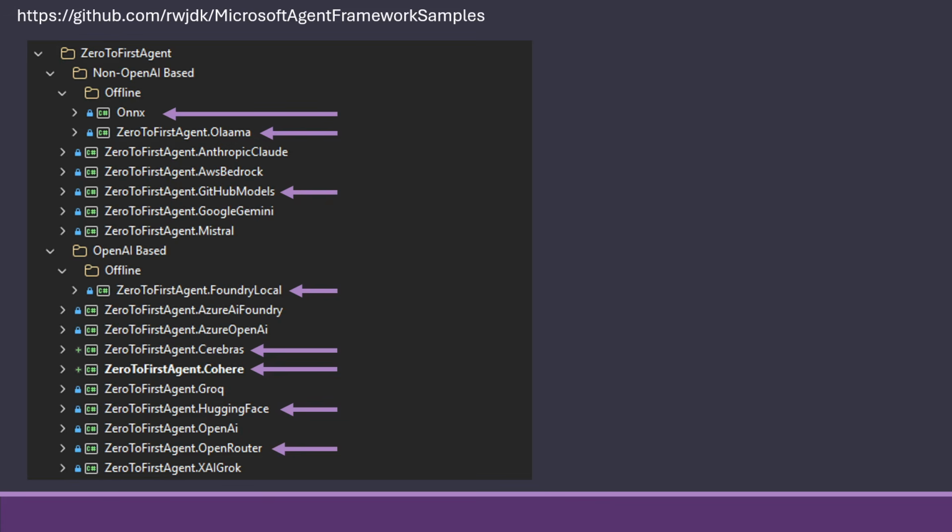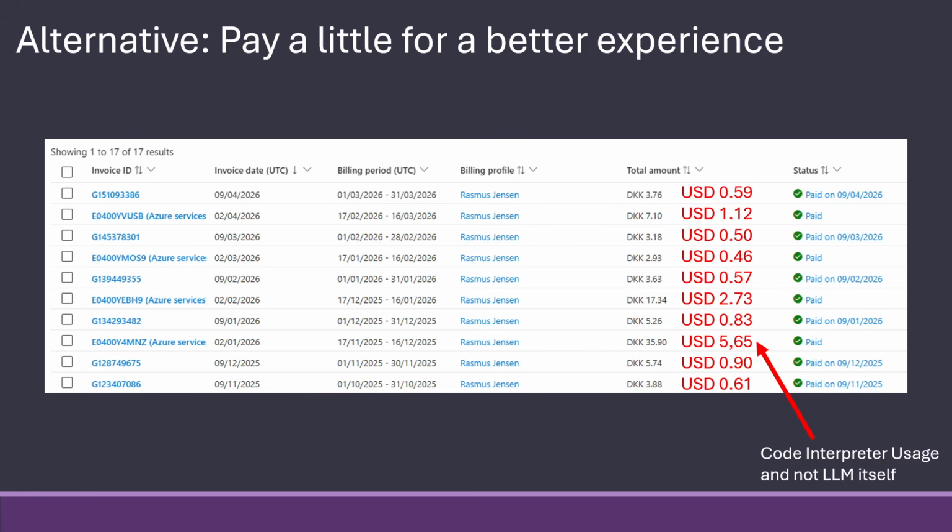And that's actually not the case. So here I'm sharing what I actually paid over the last 10 months.